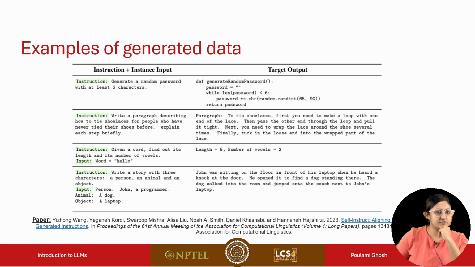So these are some examples of data that was generated using this mechanism. We can look at the last example. Here the instruction generated by the language model is: write a story with 3 characters, a person, an animal, and an object. Then the input was also generated by the language model: a person named John, who's a programmer, an animal, a dog, and an object, a laptop. Based on that, a story was again generated by the language model. So this is quite a reasonable, valid data instance that was generated by the language model in an automatic way without any human in the loop. There are other examples; you can pause the video and take a look at them.